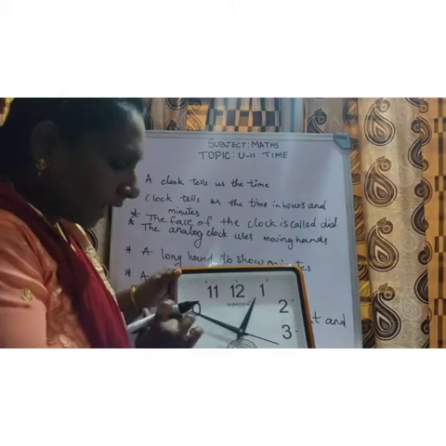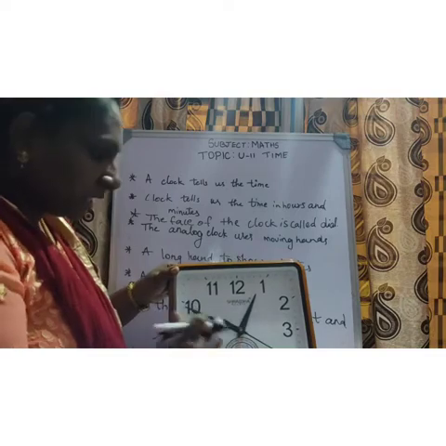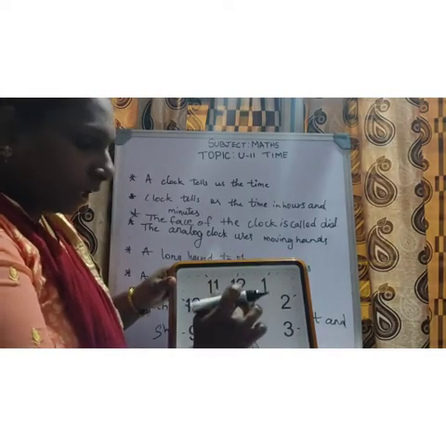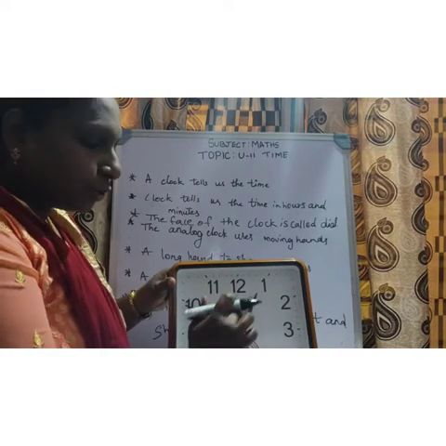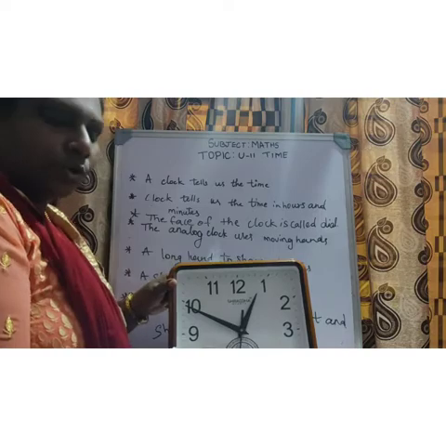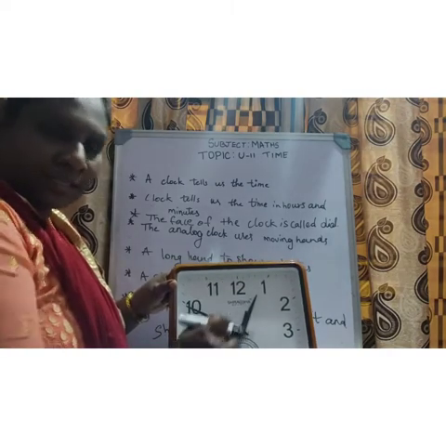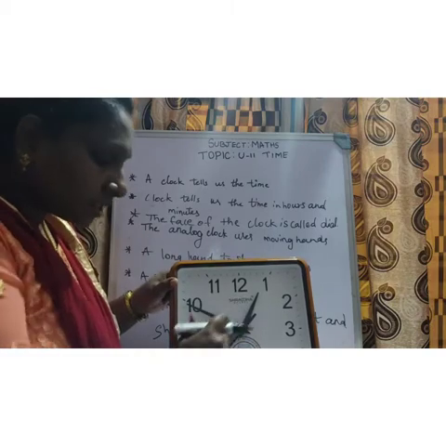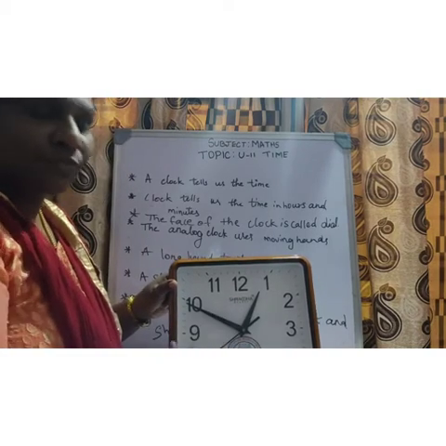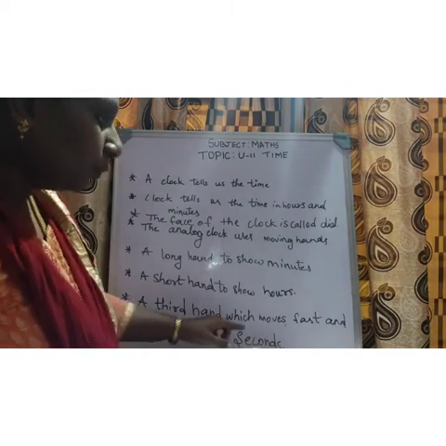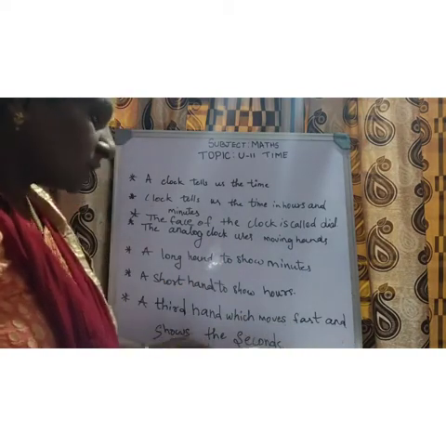This is the long hand which shows the minutes, and the short hand shows the hours. This is called the short hand. It shows what? Hours. And this is called the third hand. In some clocks we can find this third hand as it is here. It moves fast and shows the seconds.